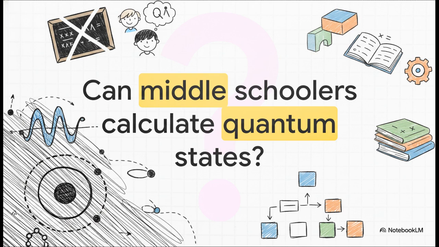Because traditional quantum physics deals with continuous probability waves and infinite dimensional spaces. We're taught that you absolutely must master linear algebra and differential equations before you can even get your foot in the door. We've essentially been conditioned to believe that quantum calculations are strictly reserved for postgrads in fancy university labs. But guess what? That assumption is being completely challenged right now. By swapping out all that continuous, highly complex math for a discrete, rule-based approach, the actual mechanics of the quantum world can be broken down into something way more intuitive.